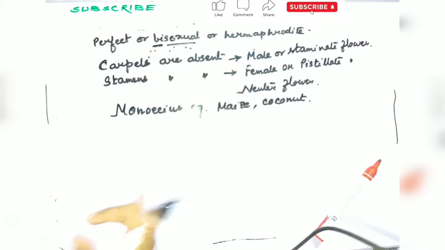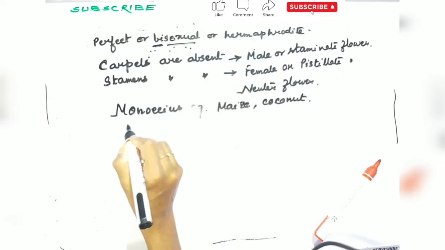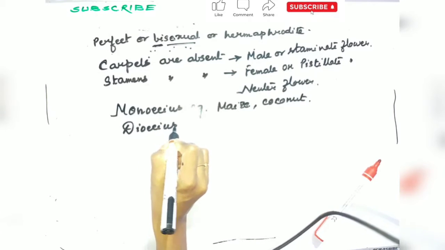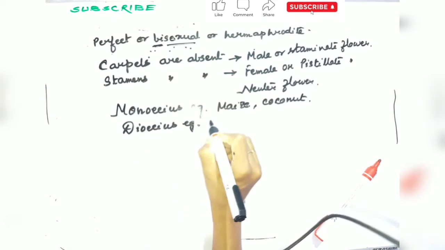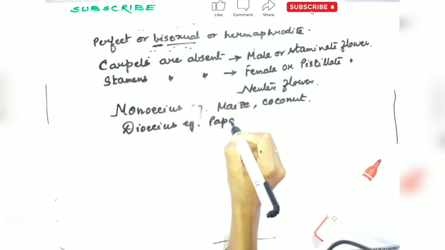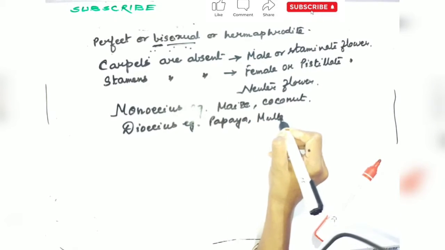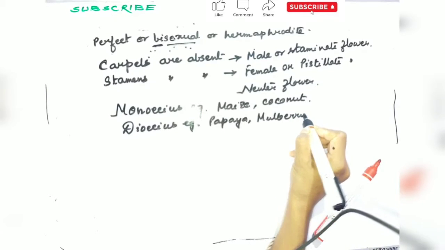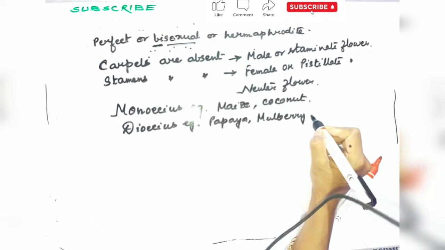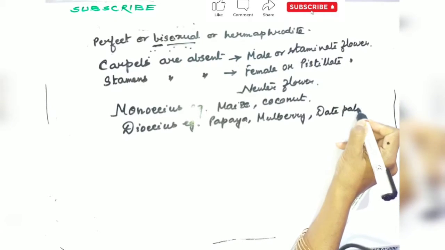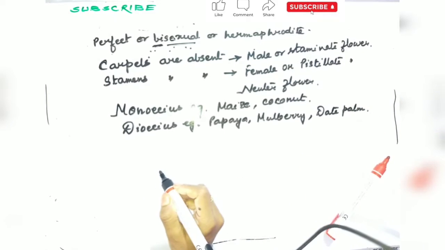And when male and female flowers are present on different plants, the plant is spoken of as dioecious. Examples, you take papaya, mulberry, date plum. Followed what I am saying?